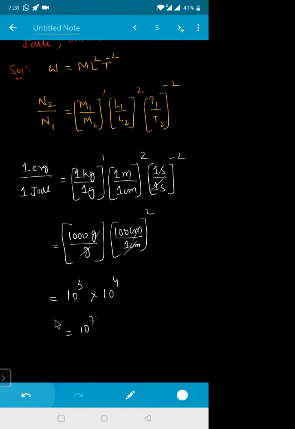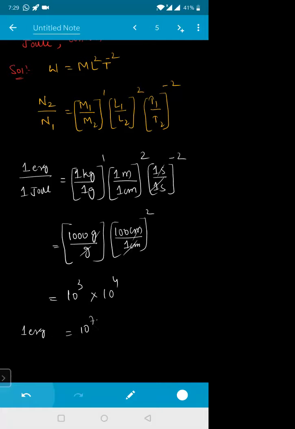Is the calculation clear? N2 is equal to N1 times this much, 1000 into 10 to the power of 4, so 10 to the power of 7. That means 1 erg is equal to 10 to the power of 7.